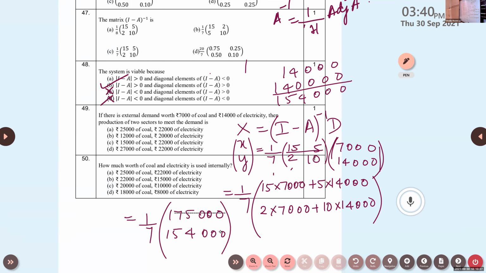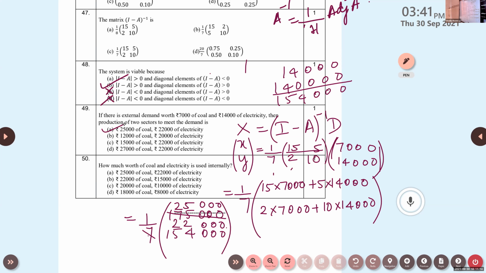Now divide by 7 and check the answer. What will be the answer? What is the answer, Anila? 1 by 7 is outside, isn't it? When you multiply this, what is the final answer? If you cancel this with 7, we will get 25,000. In the same way, 7 2s are 14, so 22,000. So here it is 25,000 of coal and 22,000 of electricity.